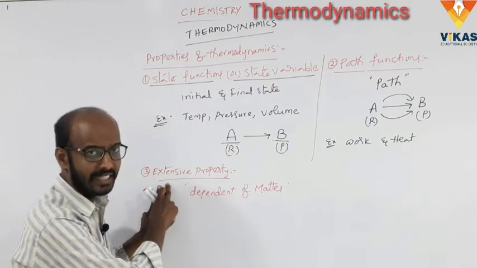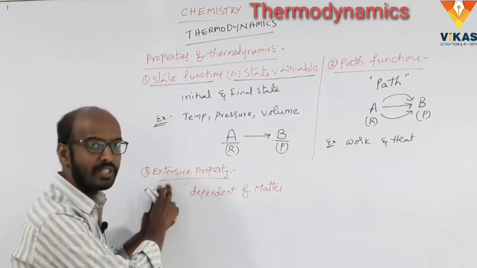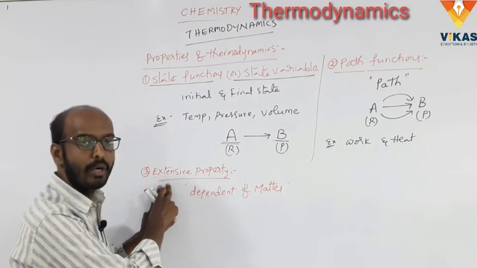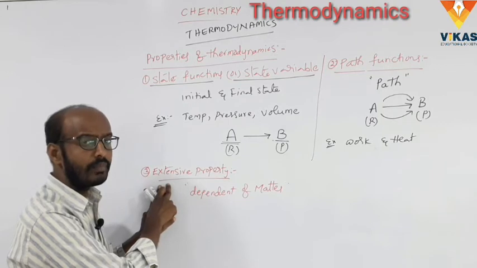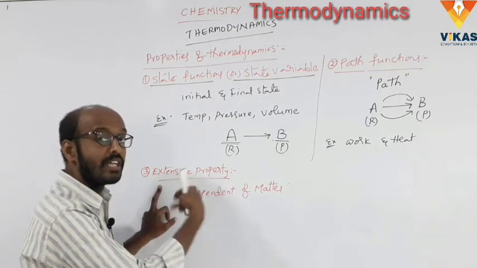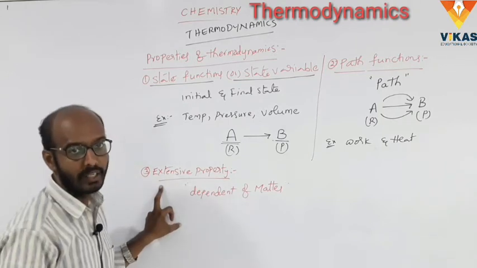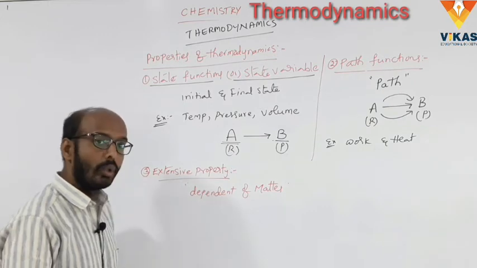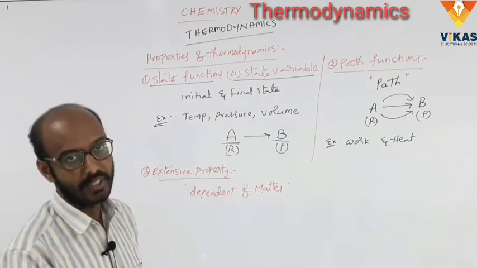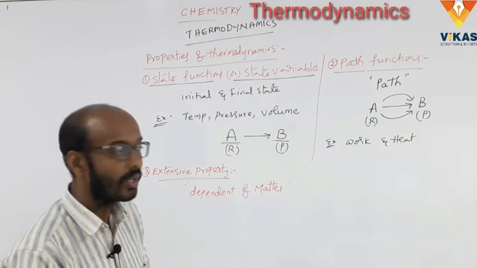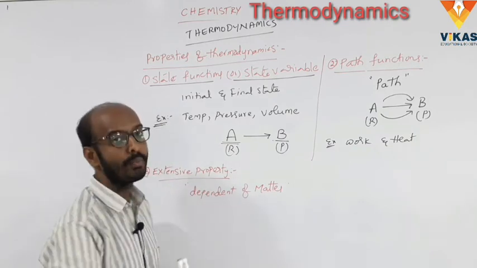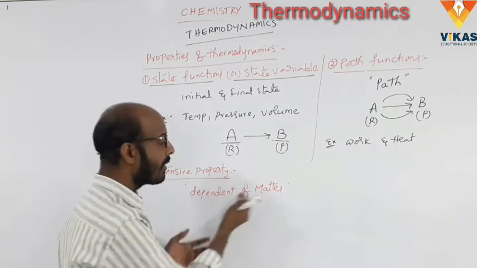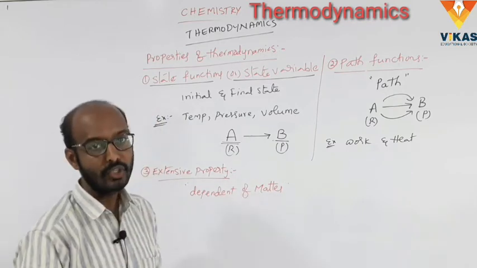Extensive property. Clear? Once again, what is meant by extensive property? The thermodynamic properties of the substance that depend on the total amount of the substance or total amount of the matter are called extensive property. Simply it depends upon the matter.